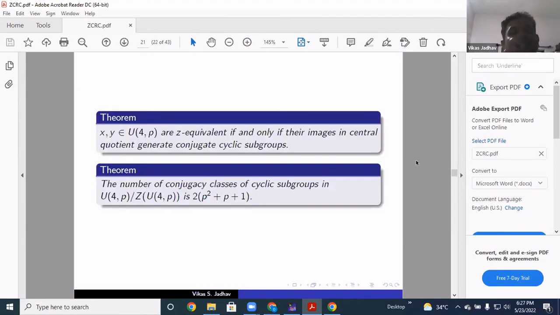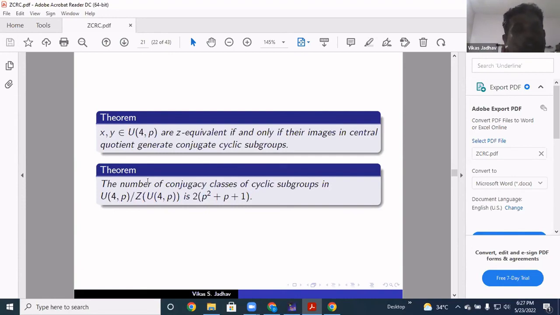we have two results which we have developed: X and Y are Z-equivalent in U4P if and only if their images in the central quotient generate conjugate cyclic subgroups. It means that in this group, the number of Z classes is the same as the number of rational conjugacy classes in the quotient group G mod ZG.